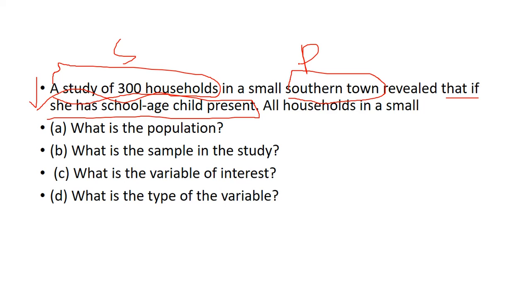If we take the variable here, it is qualitative, and in qualitative we have nominal, because the child is gender, in gender we have male and female, so it should be nominal data. Okay, up to now clear.